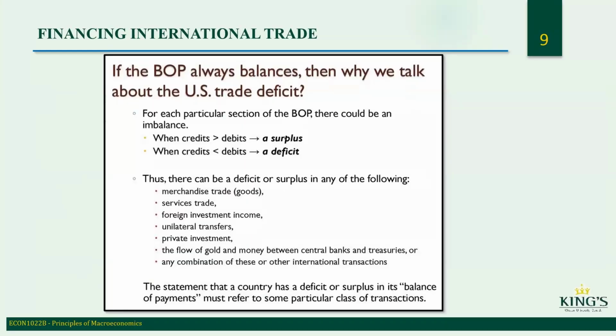So if the balance of payments always balances, then why do we talk about the US trade deficit? For each particular section of the balance of payments, there could be an imbalance. When credits are greater than debits, there's a surplus. When credits are less than debits, there's a deficit. Thus, there could be a deficit or surplus in any of the following: merchandise trade goods, services trade, foreign investment income, unilateral transfers, private investment, the flow of gold and money between central banks and treasuries, or any combination of these or other